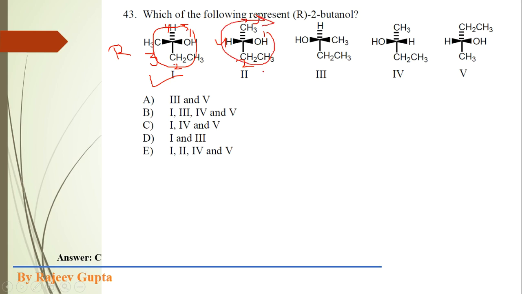So if we could imagine this molecule in 3 dimension, then what should be the answer? We can make even changes in this also.